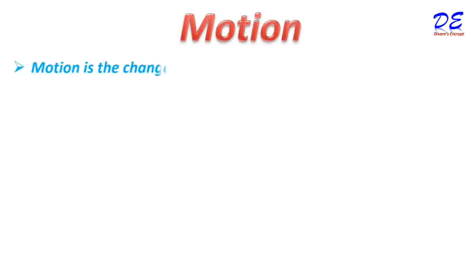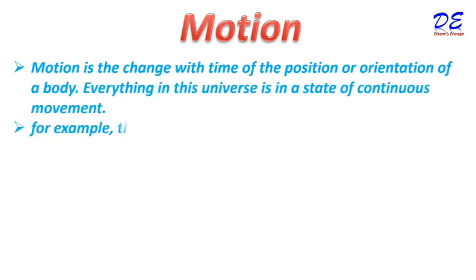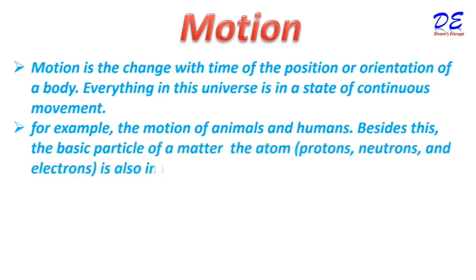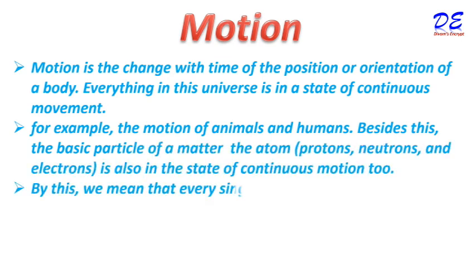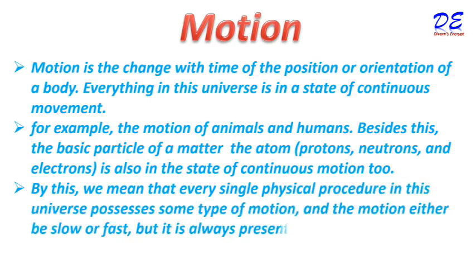First of all, what is motion? Motion is the change with time of the position or orientation of a body. Everything in this universe is in a state of continuous movement. For example, the motion of animals and humans. Besides this, the basic particles of matter, the atoms, protons, neutrons and electrons, are also in a state of continuous motion. By this, we mean that every single physical process in this universe possesses some type of motion, and the motion may be either slow or fast, but it is always present.